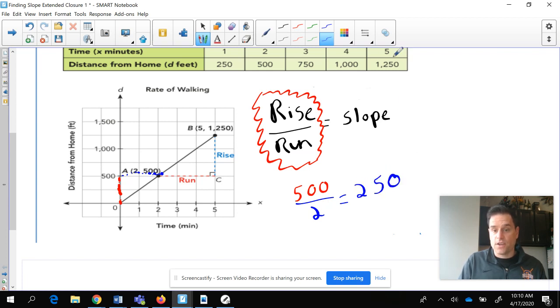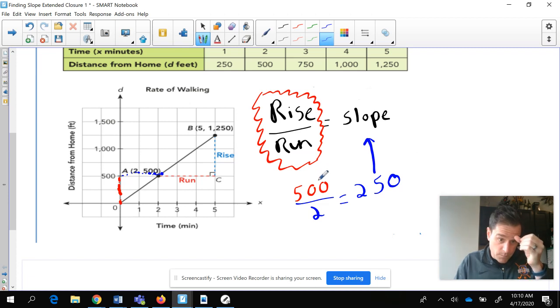And in this case, if you check here, that's very similar to, you guys remember, maybe way back in the day, the constant of proportionality, or what we like to call unit rate. What's the unit rate? Unit rate's kind of like the slope. It's 250. It's kind of like if you go from here to here, it's always going to be going up by 250. And again, this is the slope.